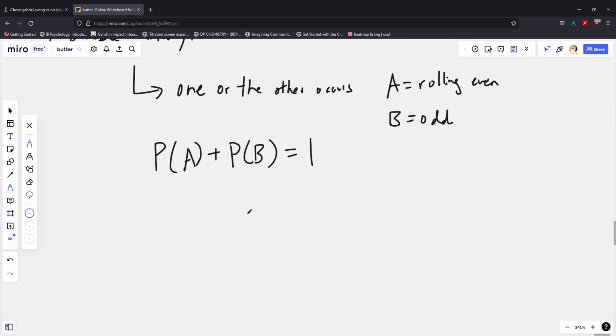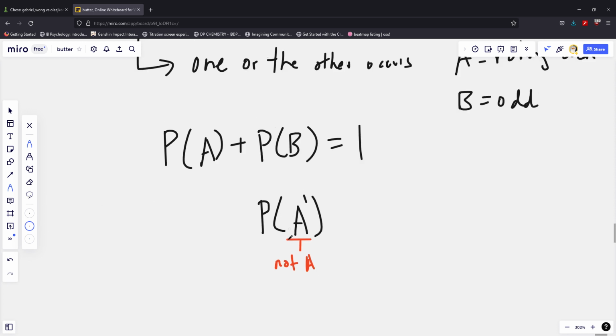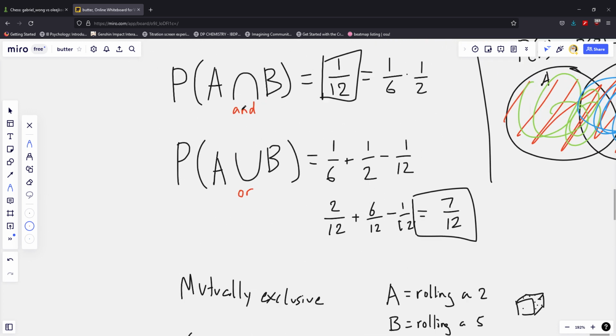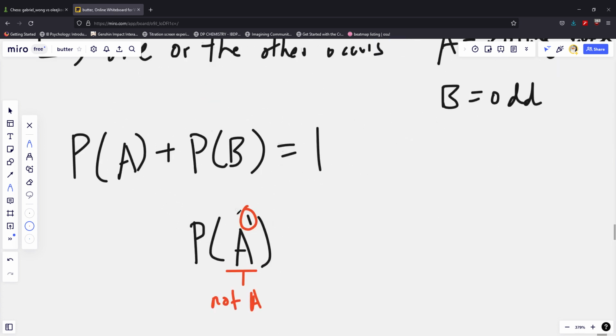And so we've also devised a new way to go about this. Instead of writing another B over here as a separate event, we can choose a different kind of notation. We can put a little prime here. And if we do this, this is called the complementary event to A. So not A, basically. Think about this just like how intersection was and, union was or. Think about this little marker here as not.